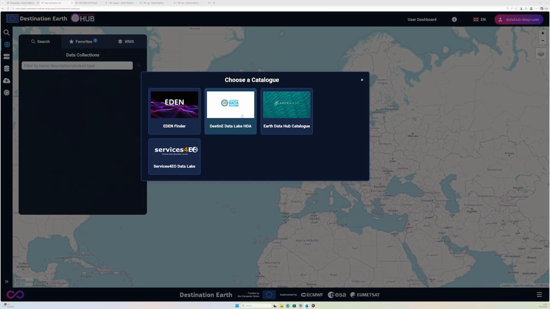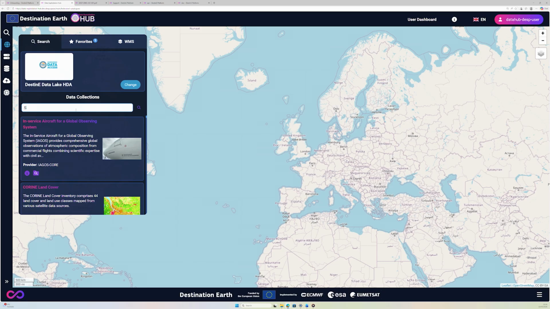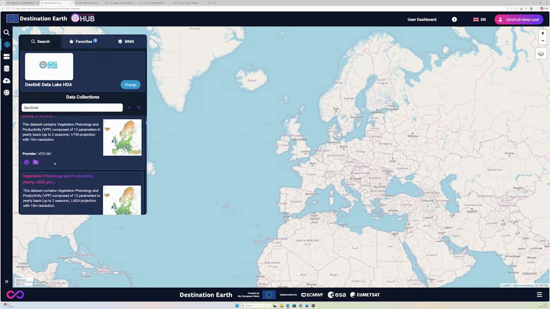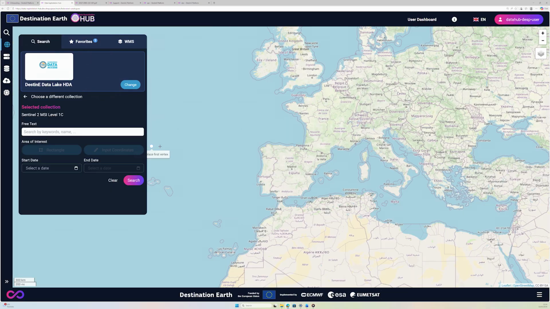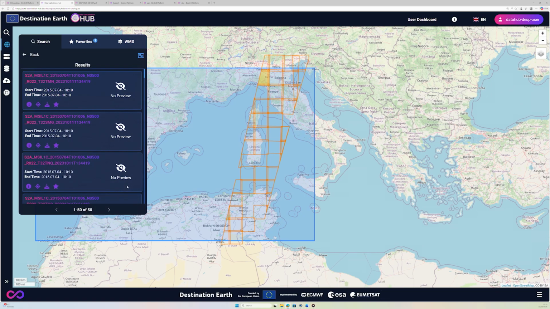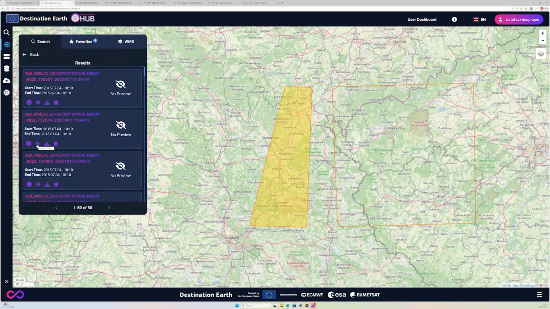DestinE Data Lake, operated by EUMETSAT, Copernicus Data Space Ecosystem, and other relevant data are already integrated into the service, while satellite and in-situ data owners can be considered as potential data providers.